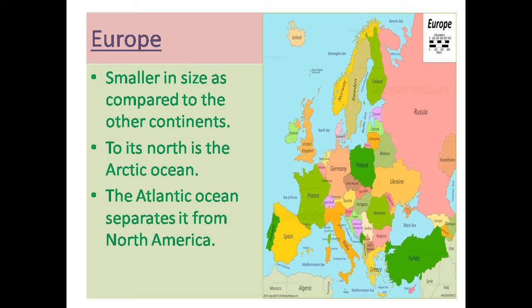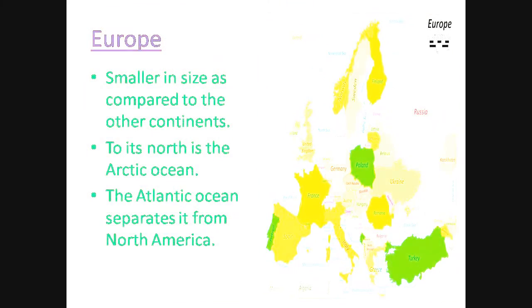Europe is smaller in size as compared to the continents which we have discussed now, but has some of the most developed nations in the world. To its north is the Arctic Ocean. The Atlantic Ocean separates it from North America. It has the most indented coastline among the continents, which is why it has numerous ports and some of the finest harbors in the world.